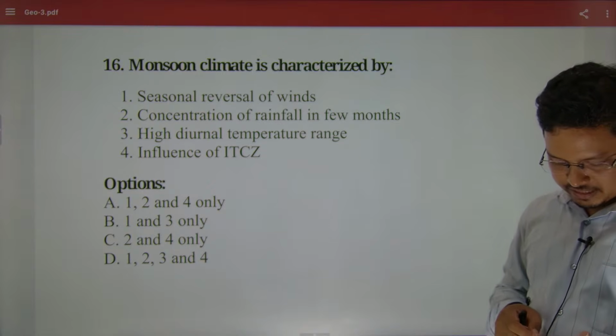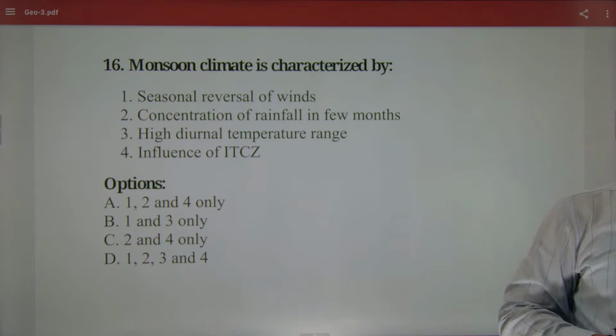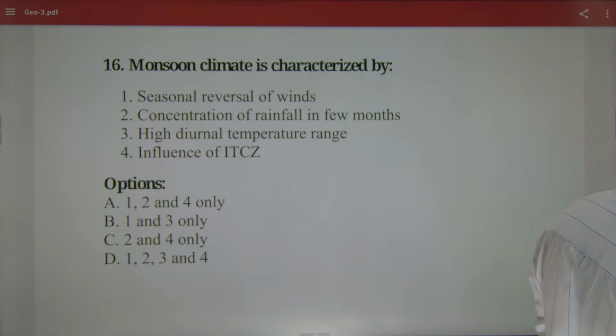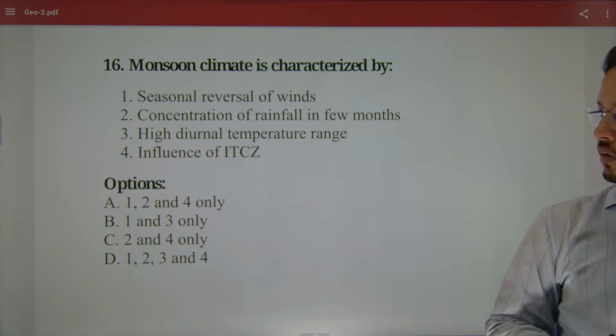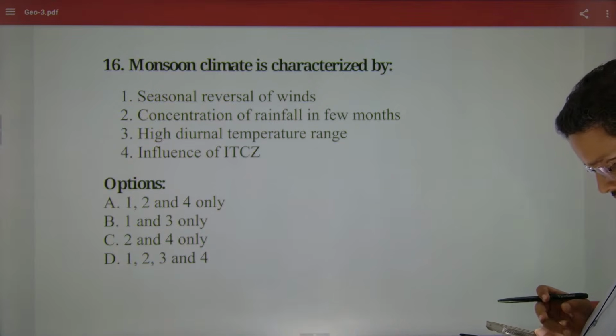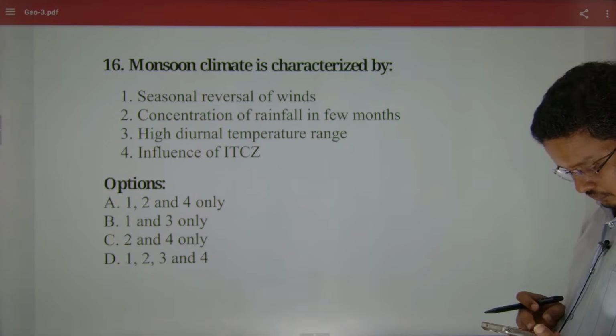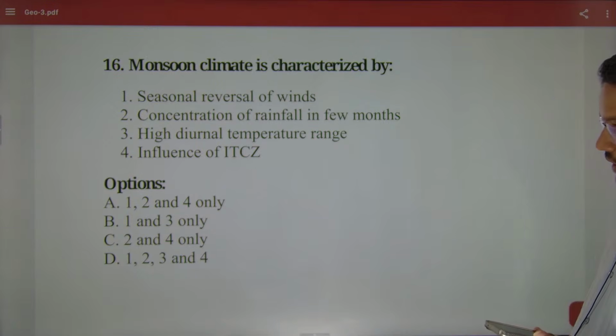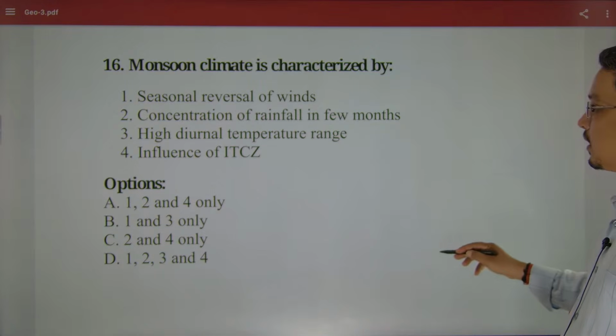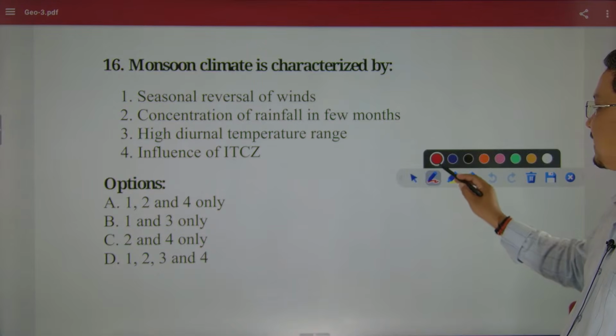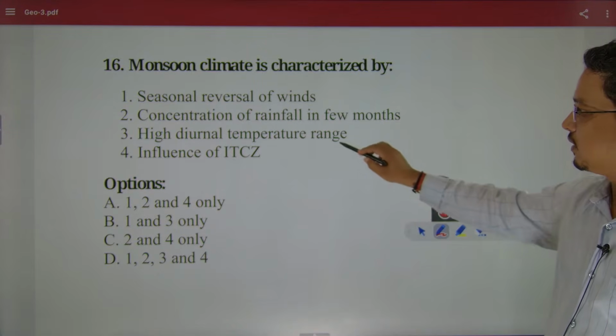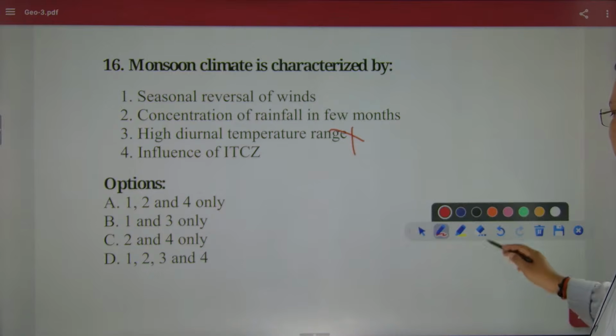And New Zealand will also be seen, no doubt there will be New Zealand also. Diurnal will not be high, there will be high annual temperature range. Yes, Sasmita, correct. It would be high annual range, not diurnal. Diurnal will be less. This one is wrong.